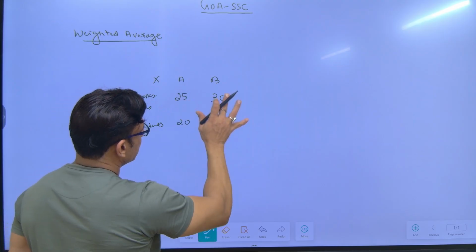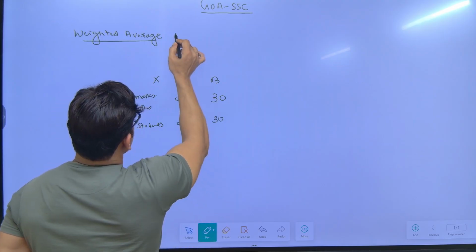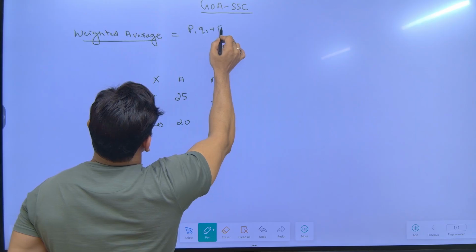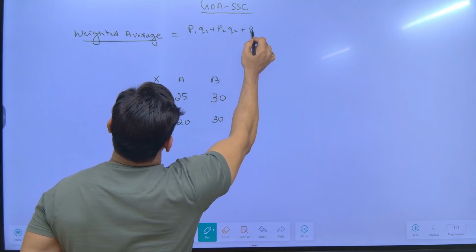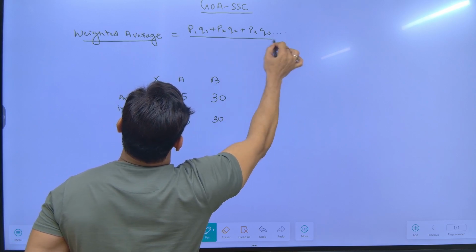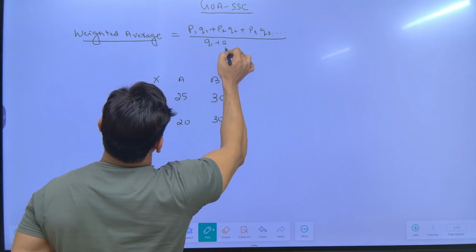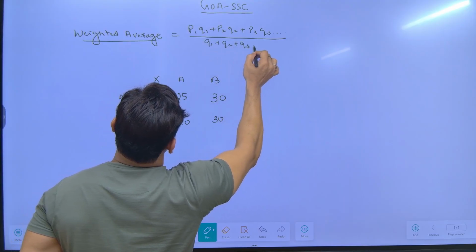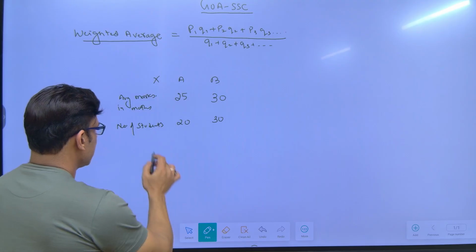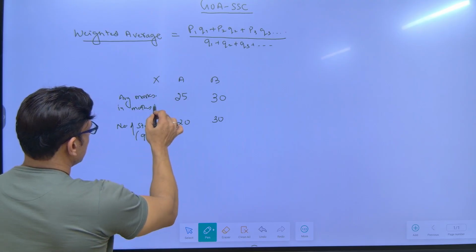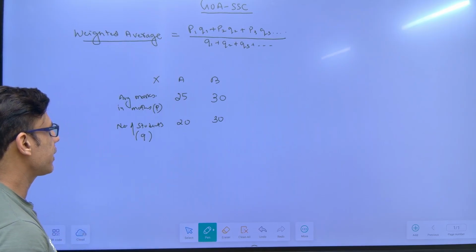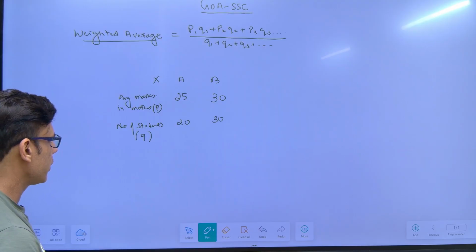Now let us try to understand something from here. First of all, what is the weighted average formula? The weighted average formula is P1 Q1 plus P2 Q2 plus P3 Q3 and so on, divided by Q1 plus Q2 plus Q3 and so on. So here Q is called quantity, and the average is called P. P is also called price sometimes, when price-based questions are involved.